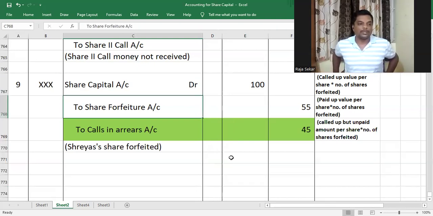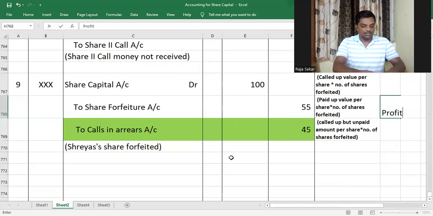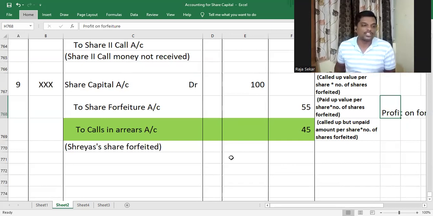Share capital account will be debited with the called up value per share into the number of shares forfeited, because that is the amount of money that was credited to share capital account in the name of the defaulting shareholder. Share forfeiture account will be credited with the paid up value per share into number of shares forfeited. This is nothing but the profit on forfeiture. As it's a profit, it is credited to the profit account called share forfeiture account.